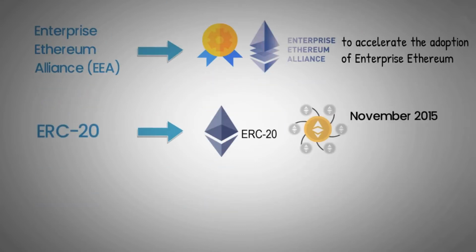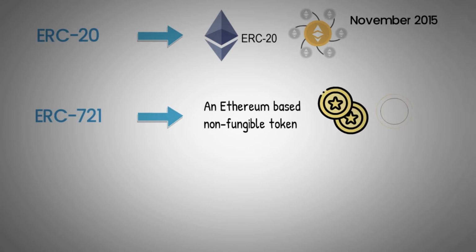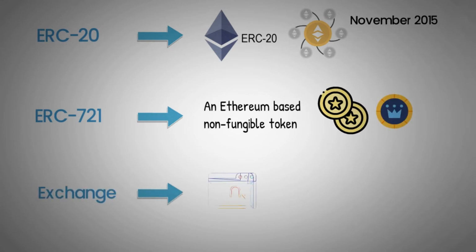ERC-20. A technical standard used to issue and implement tokens on the Ethereum blockchain proposed in November 2015 by Fabian Vogelsteller. ERC-721. An Ethereum-based non-fungible token. This means that each token is unique and, as a result, not interchangeable. Exchange. A marketplace for cryptocurrencies where users can buy and sell coins.